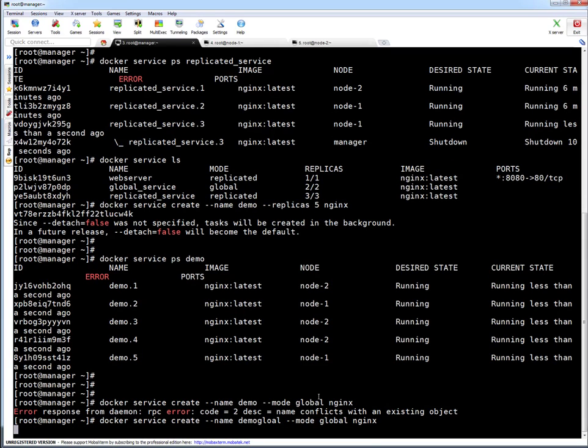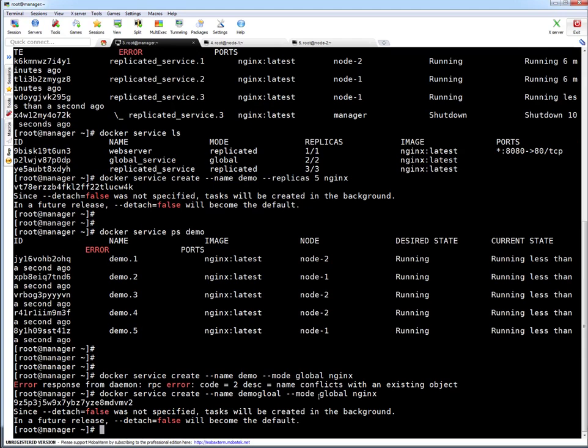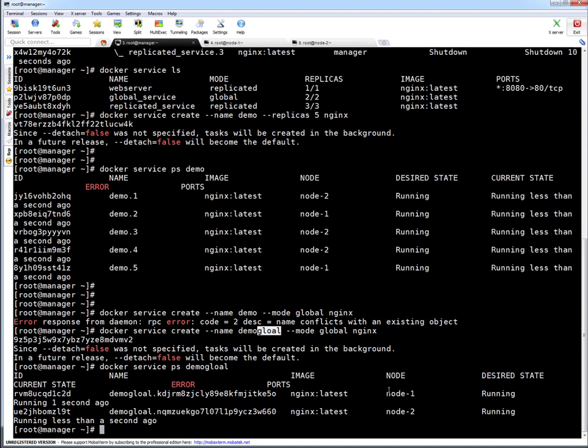Again, that's a typo, but that's fine. The service will get created this time, I'm sure. Okay, it got created. Let's check the config. Node 1 and node 2, because the manager is not acting as a worker now. So a global service will only get created on the worker nodes.